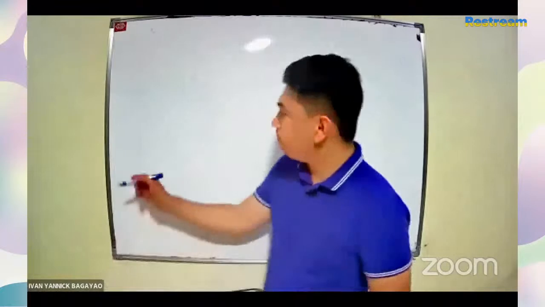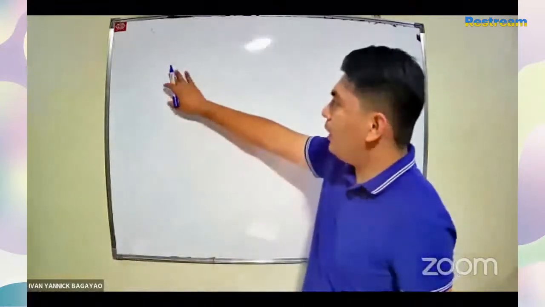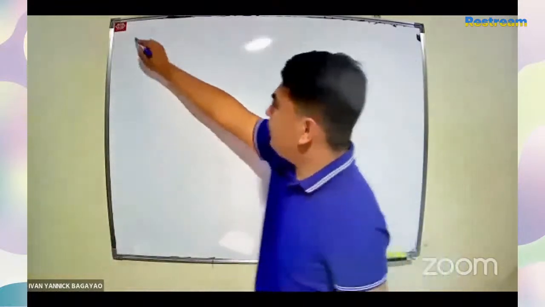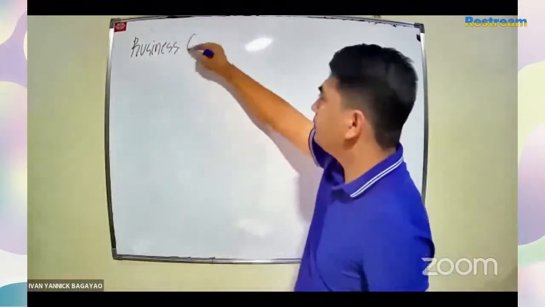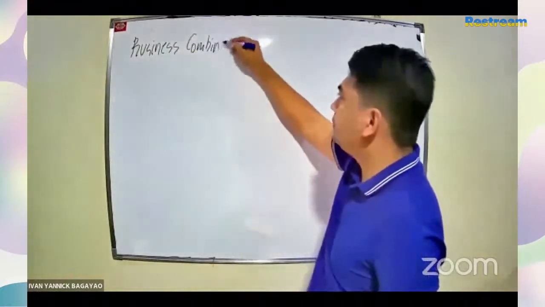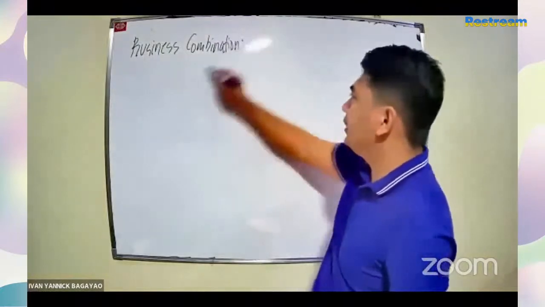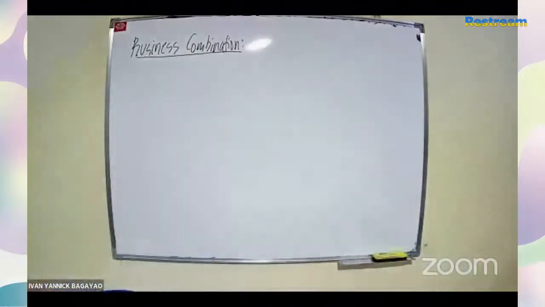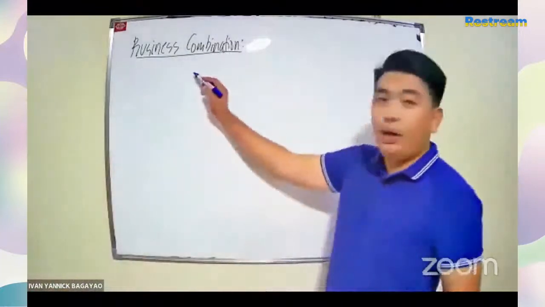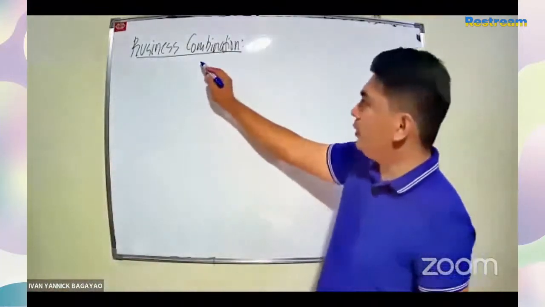Okay, so for business combination, we have the following concepts that you have to consider first.